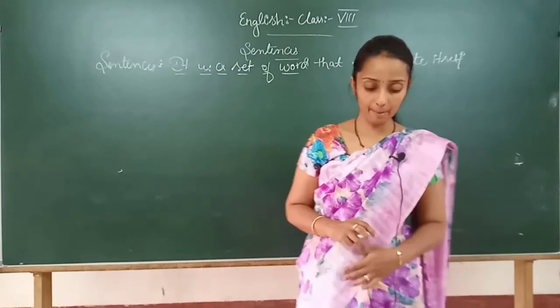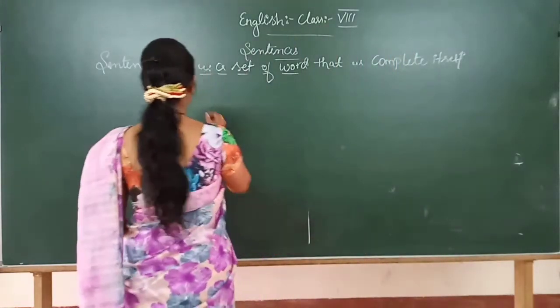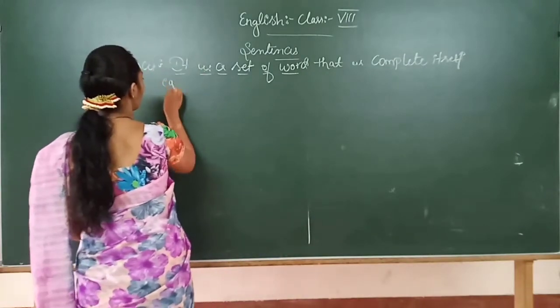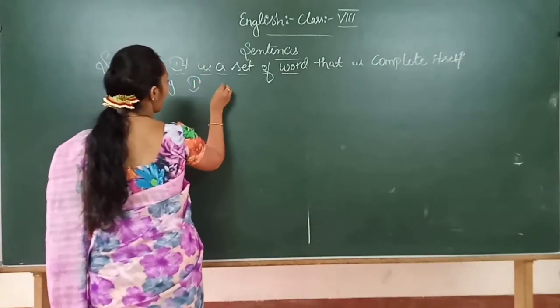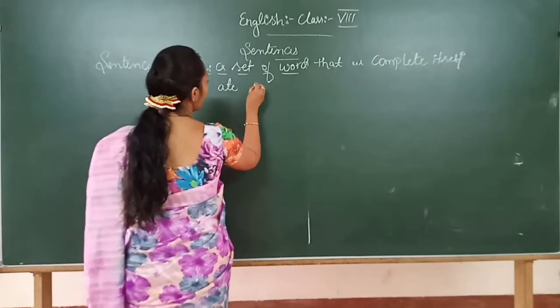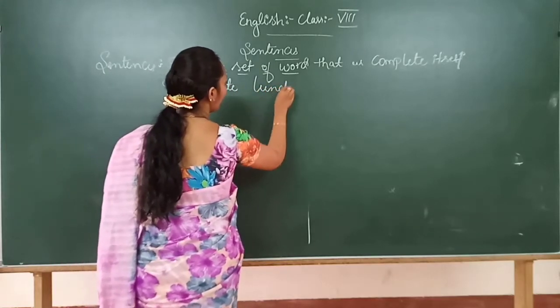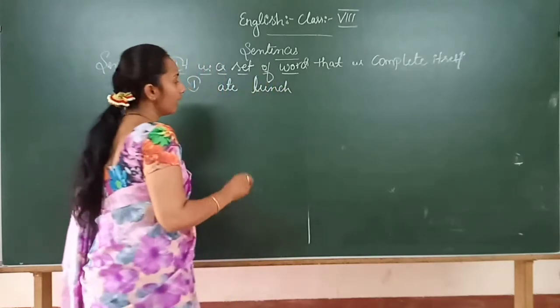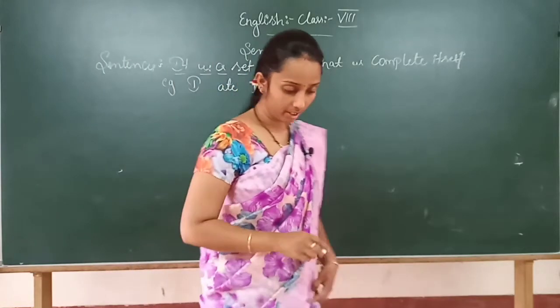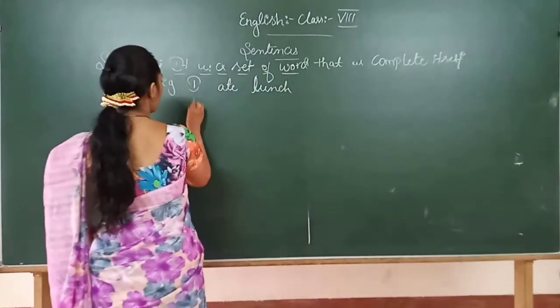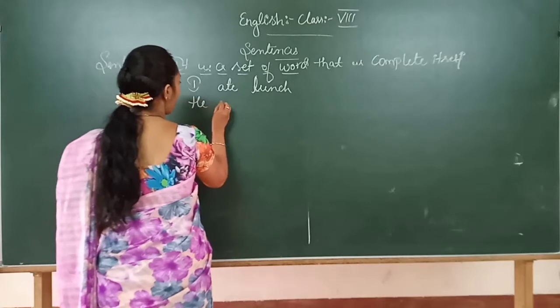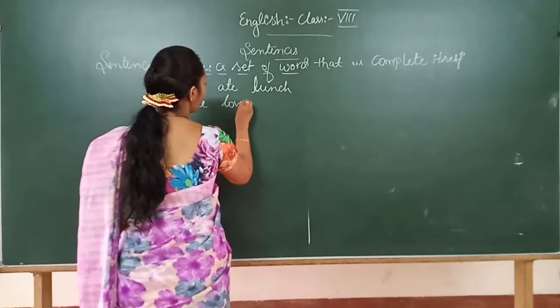Write down the example. I ate lunch. Second one: He loves fish.